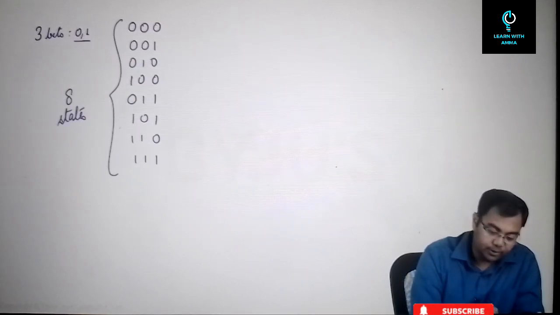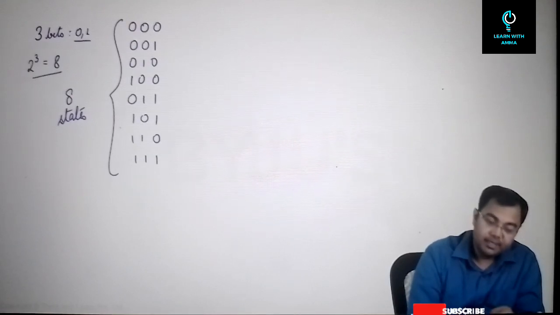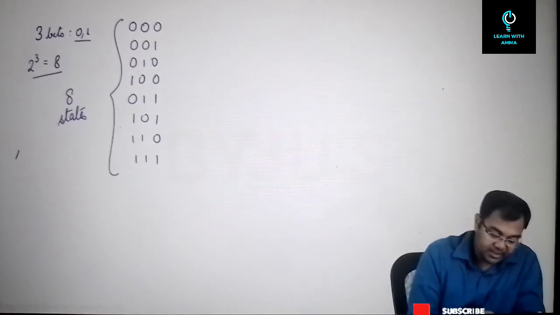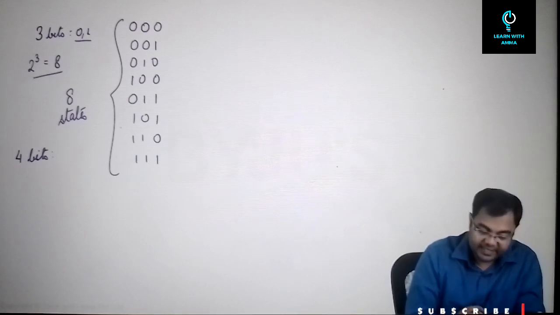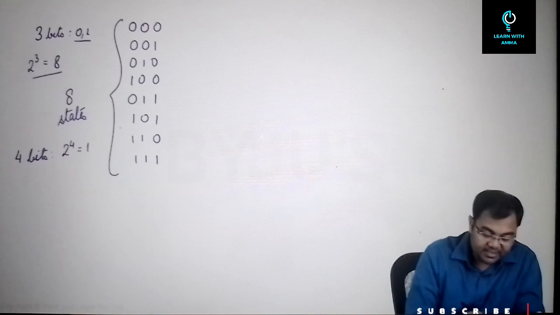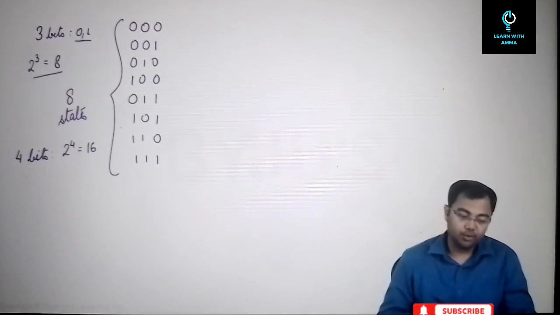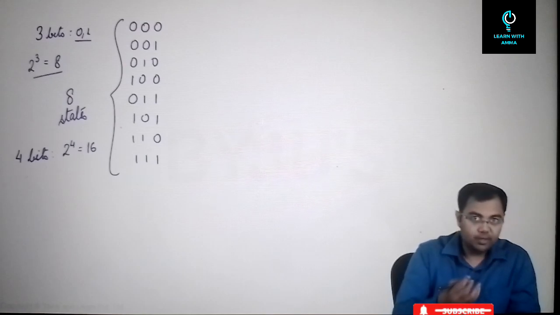Now this directly can also be calculated. This basically becomes 2 to the power of 3, which is 8. So if there were 4 bits, for example, then the number of states that you will get will be 2 to the power of 4, that is 16. Alright, it will be 16 in total. So this is how you get it.